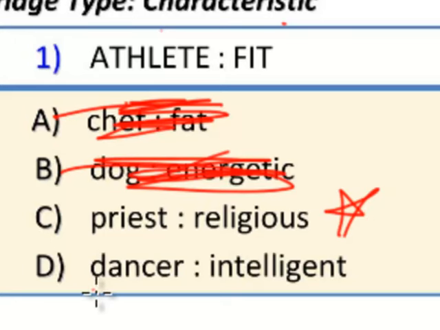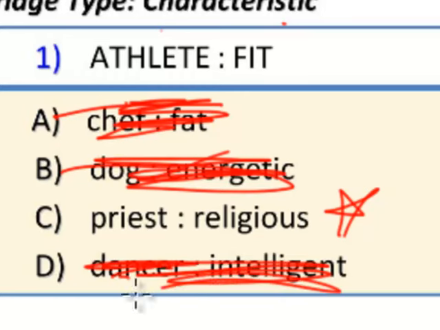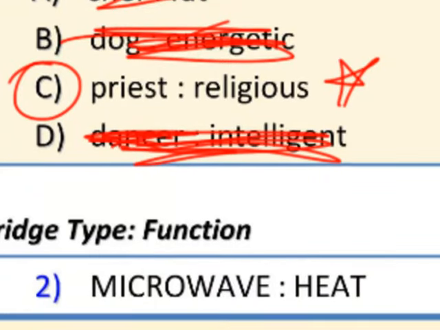Let's look at the fourth example. Is a characteristic of a dancer to be intelligent? No. Maybe professor or a doctor, but not a dancer. So characteristic of a priest is to be religious. That is our answer for number one.